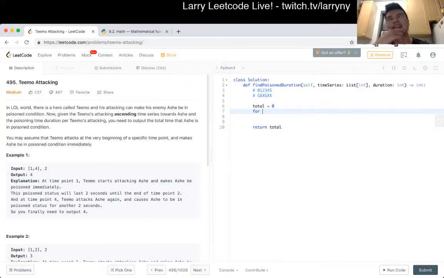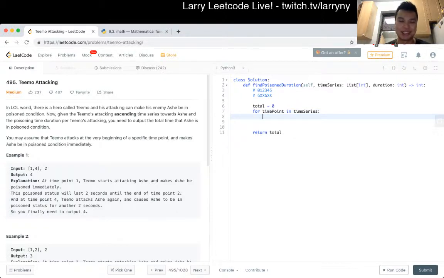In Python in general, you use an iterator, like time point in time series. I'm trying to think if I need to look at adjacent elements, because if you do, you may use zip or something to put them together, which is much easier in Python with other tools. But I think we're probably okay.